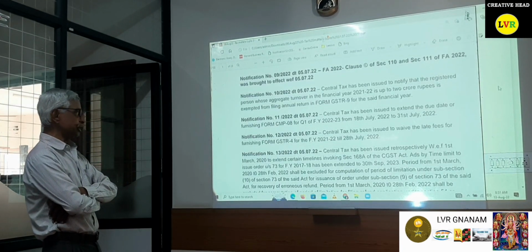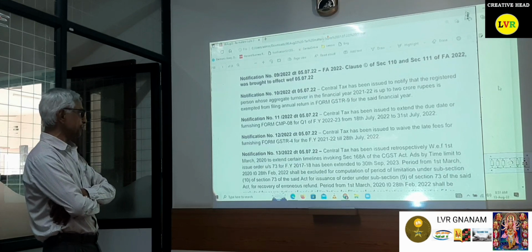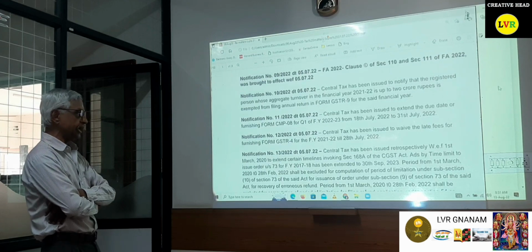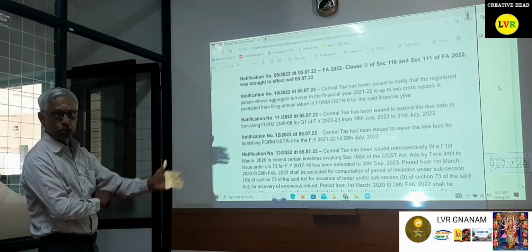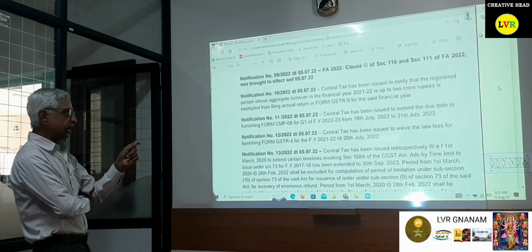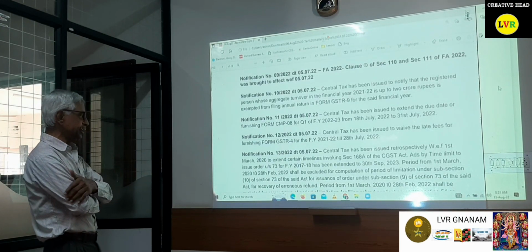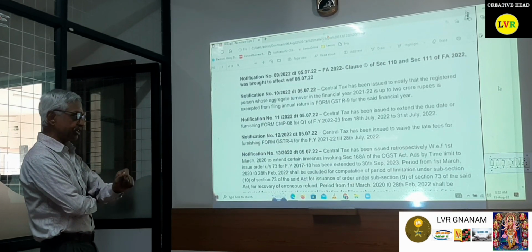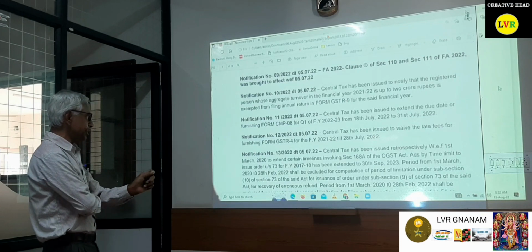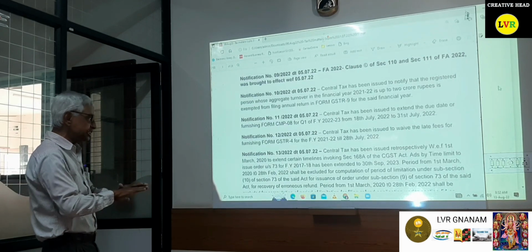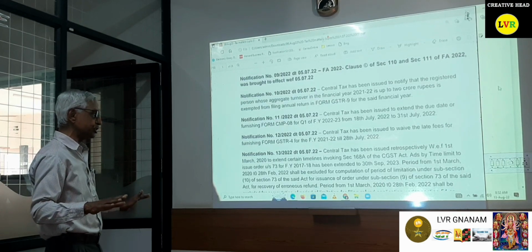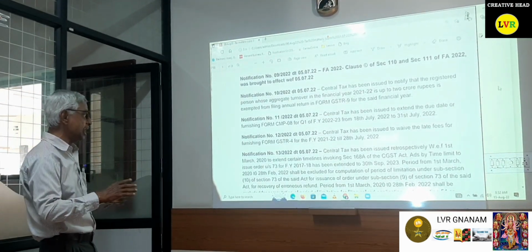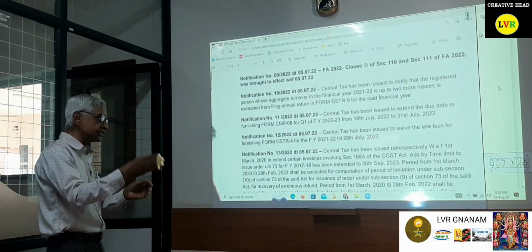Okay, come to notification number 13/22. Central tax has been issued retrospectively with effect from 1st March 2020 to extend certain timelines under section 168A. Under 168A, the government has the power to notify extensions, and the time to issue the order under section 73 for 2017-18 has been extended up to 30th September 2023. The period from 1st March 2020 to 28th February 2022 shall be excluded for computation of the period of limitation under section 73(10), and for issuance of the order under section 73(9).